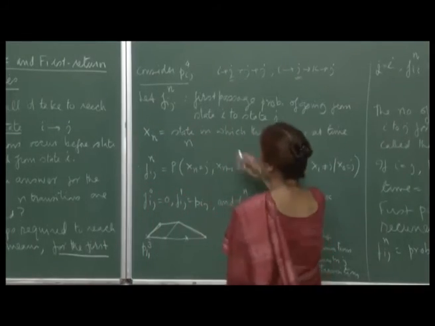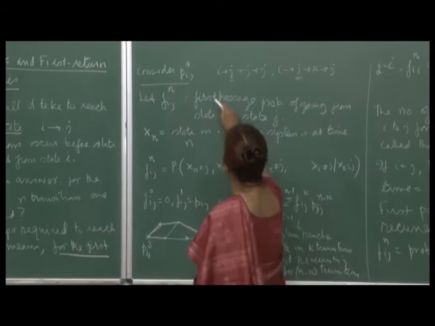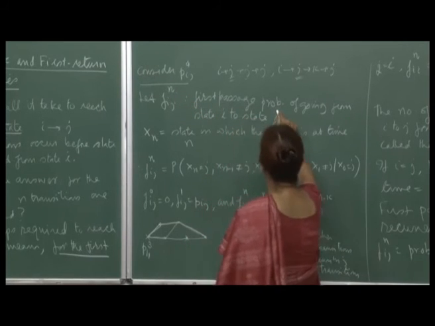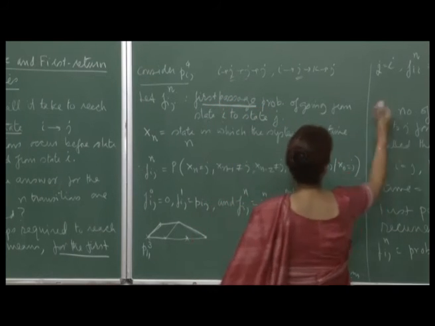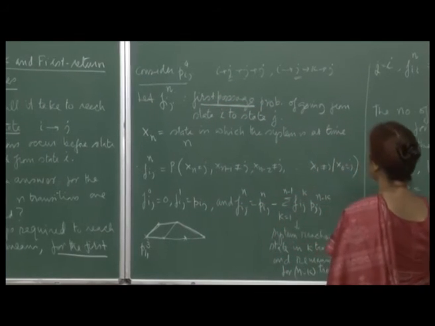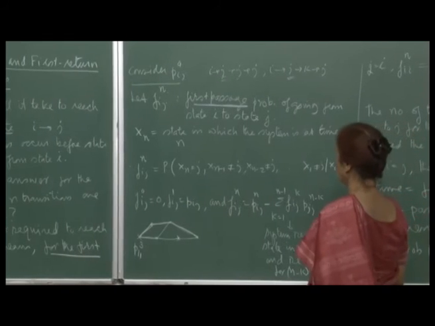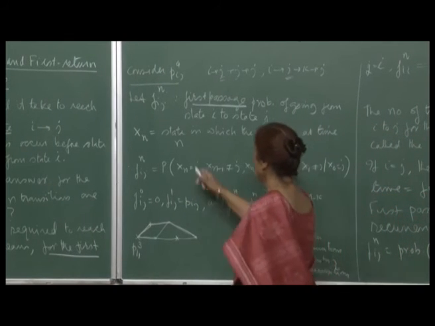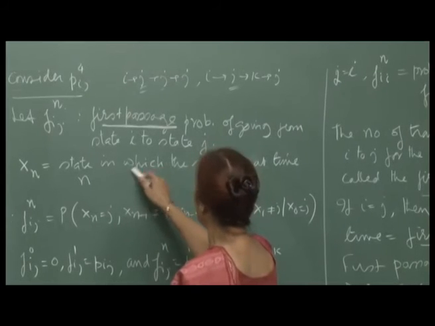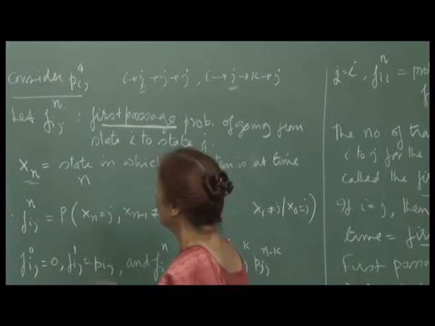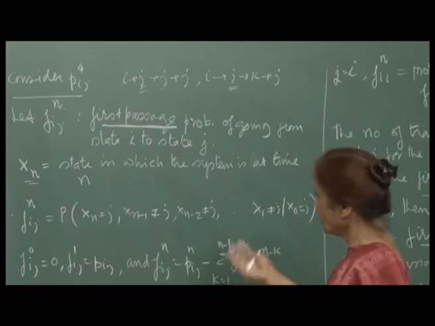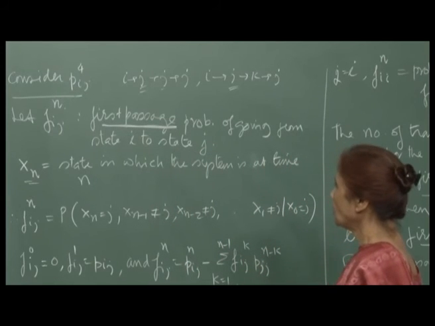Again f I j n I am defining as the first passage probability of going from state I to state j, and remember x n was the state in which the system is at time n, right. We have been using this notation when we were describing the transition probabilities and the Markov process.